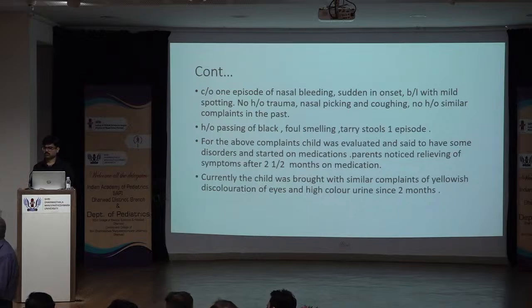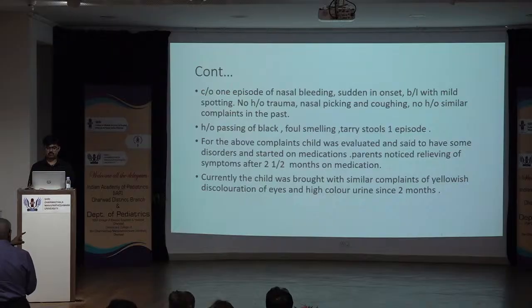So we are not very sure how we will label it, but I think bilateral would go in favor of a coag disorder. And so all that we know is that there are multiple sites of bleeding. So vasculitis, coagulation factor defect, platelet unlikely. Now if it's vascular also, it seems to be localized to two areas, nose and GI. While it cannot be ruled out, generally vasculitis is a localized disorder, whereas this looks to be a little generalized. But even in generalized, it's not all over, it's only in two sites.